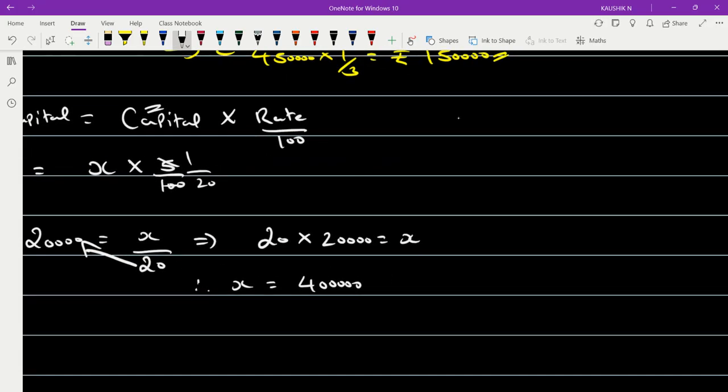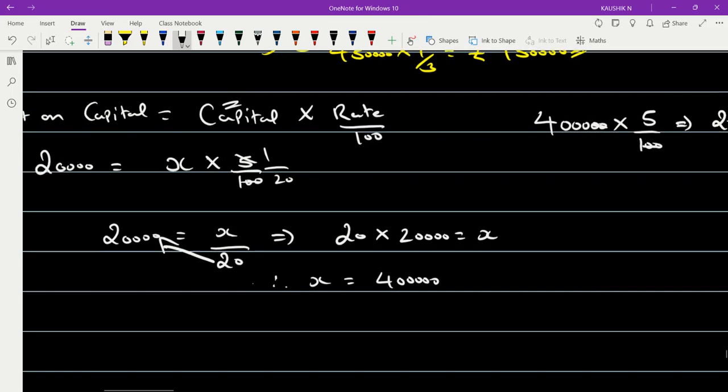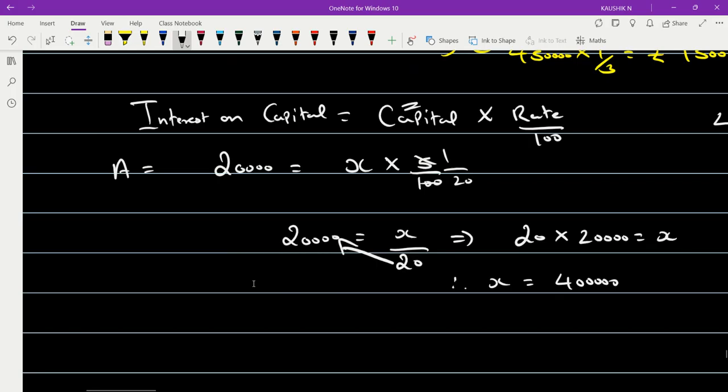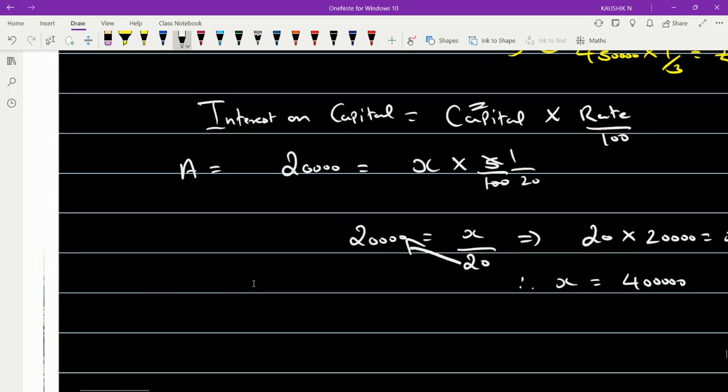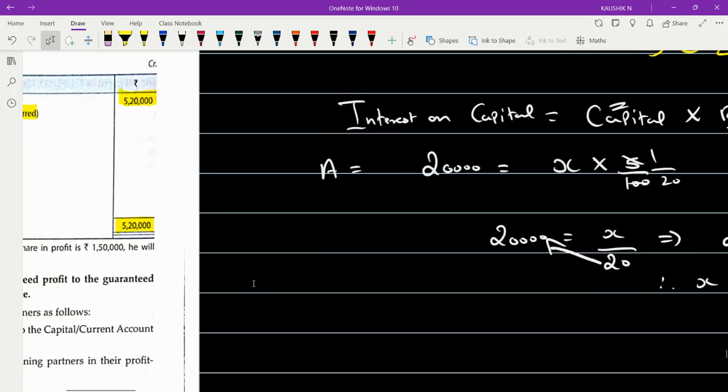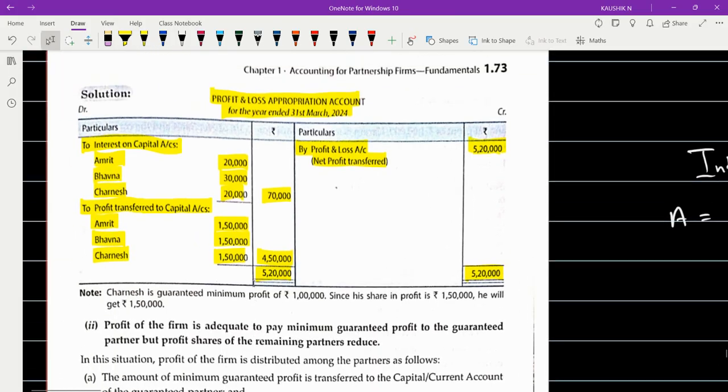Now you know your capital is 4 lakhs. On this value of capital, 4 lakhs, just apply 5 percent, because 5% is the interest rate. Cancelling the two common zeros, you'll get 4 fives are 20 followed by 3 zeros. This was your interest on capital. So with the help of interest on capital and the rate of interest, we will be able to determine the capital.